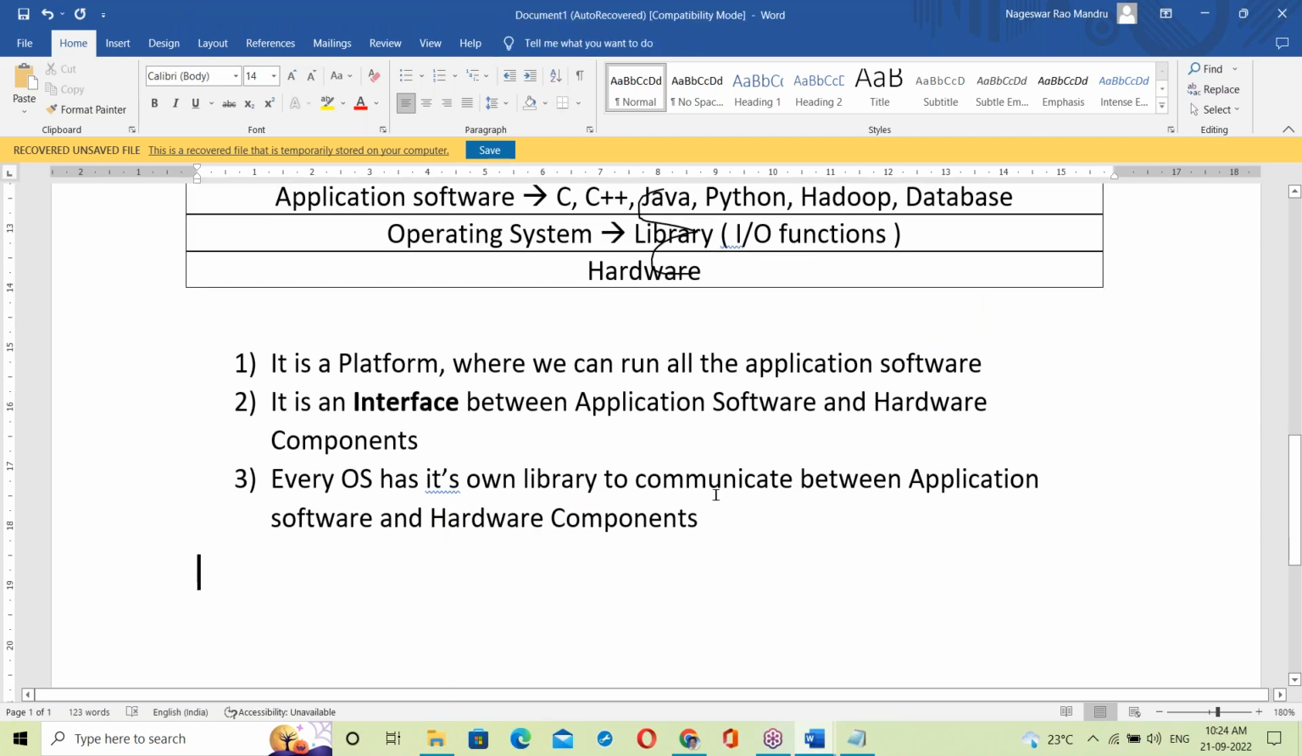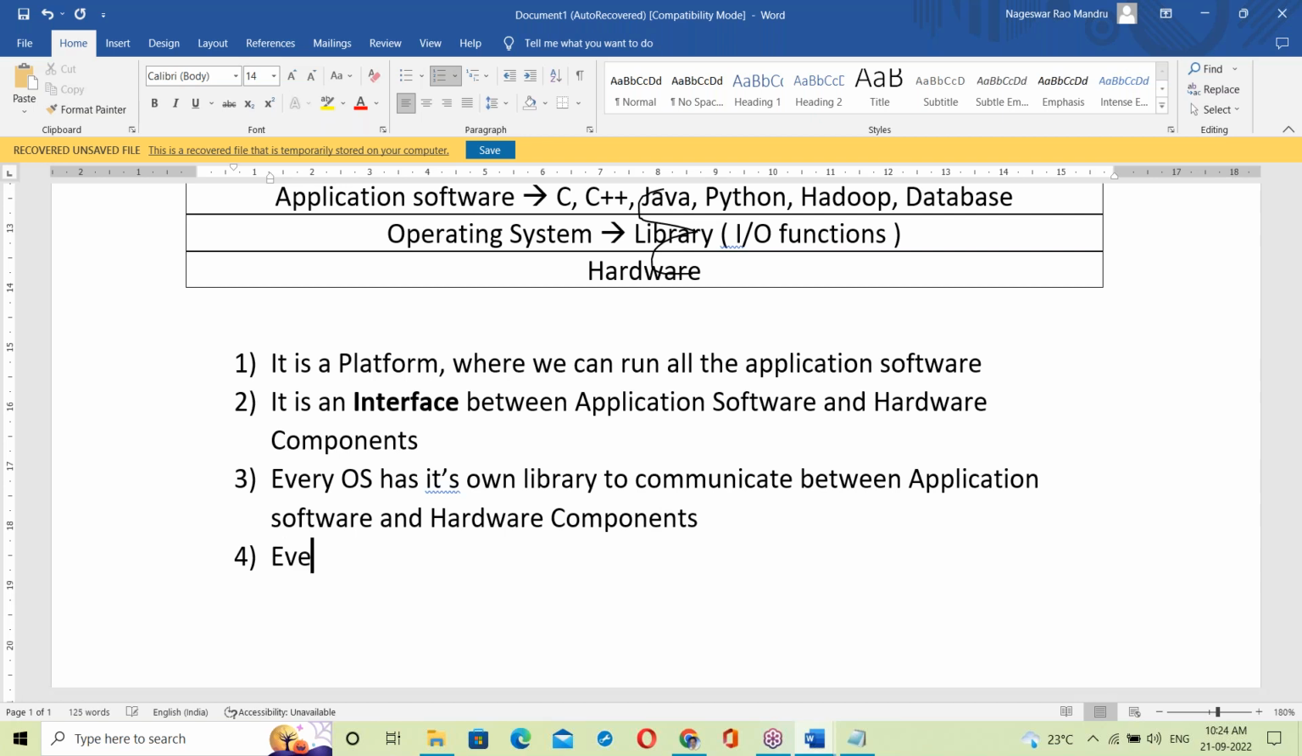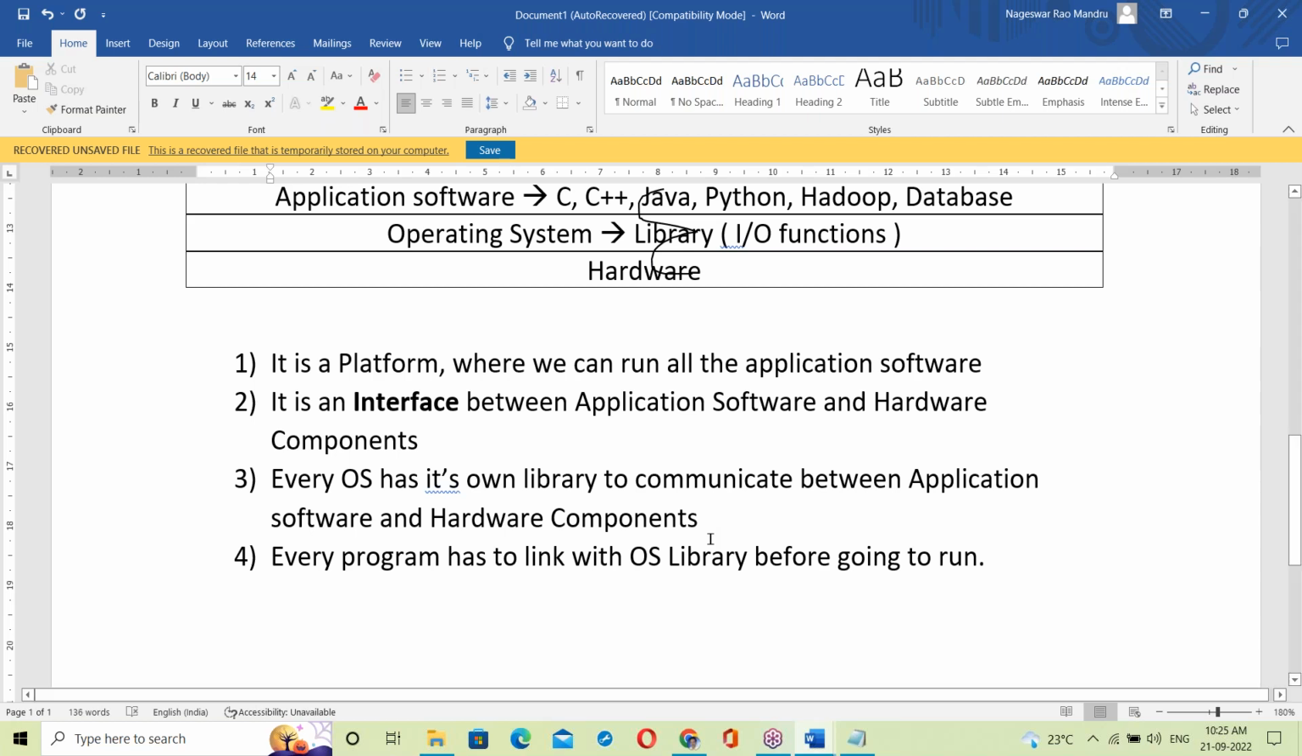Next, one more important point from the Java perspective. Every program has to link with the OS library before it starts running. It is compulsory to link before running.